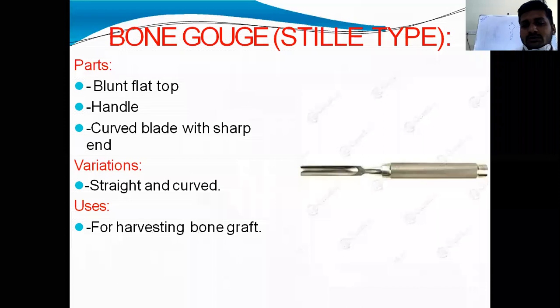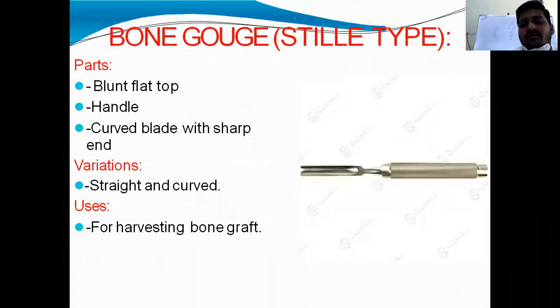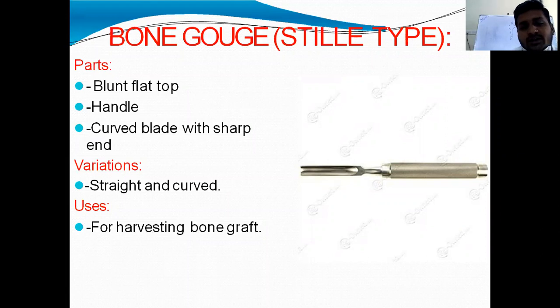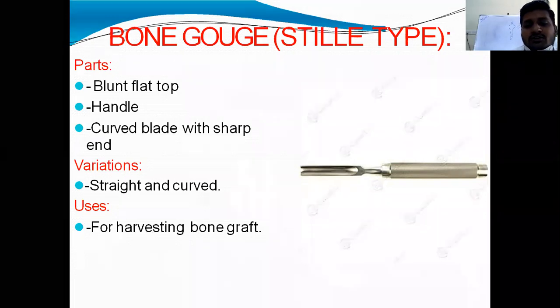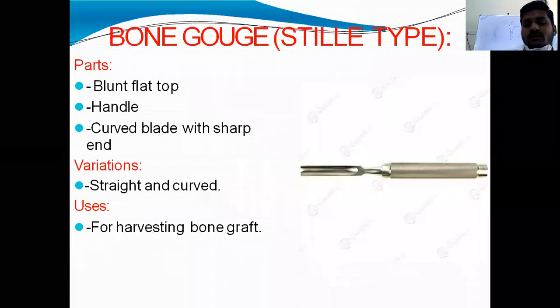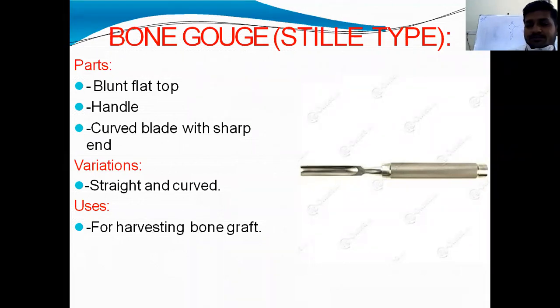This is bone gouge, and it has a stout handle with a blunt flat top on which you will hammer, and a curved blade with a sharp end. It is available in two types, straight and curved, and it is used for harvesting bone graft.